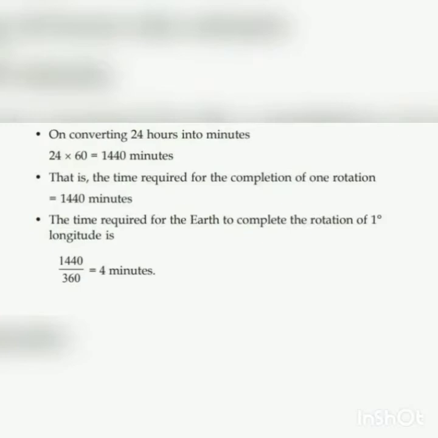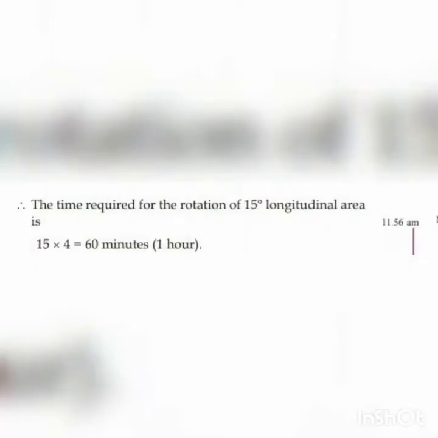Then how can we find the time required for Earth to complete the rotation of 1 degree longitude? That is, we divide 1440 by 360. Then we get 4 minutes. The time required for the rotation of 15 degree longitudinal area is 15 into 4, that is 60 minutes.